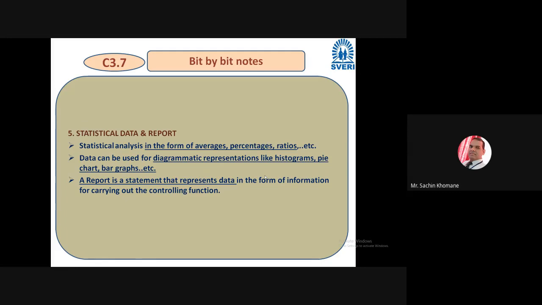For example, percentage profit, average scrap, right? Such a kind of statistical analysis you can do. You can prepare its diagrammatic representation, maybe histogram, pie chart, bar chart. Well-known diagrammatic representations are available in Excel. So people generally refer to it.